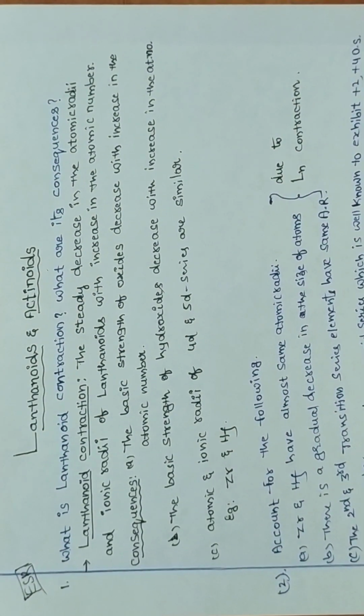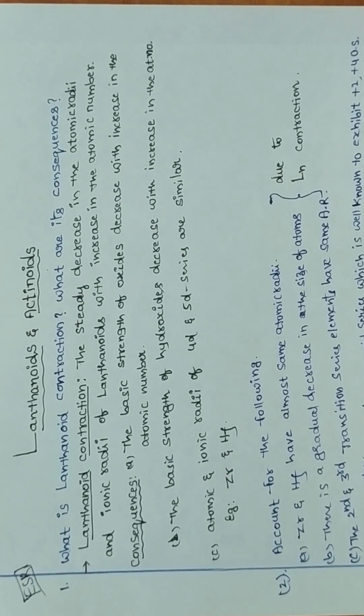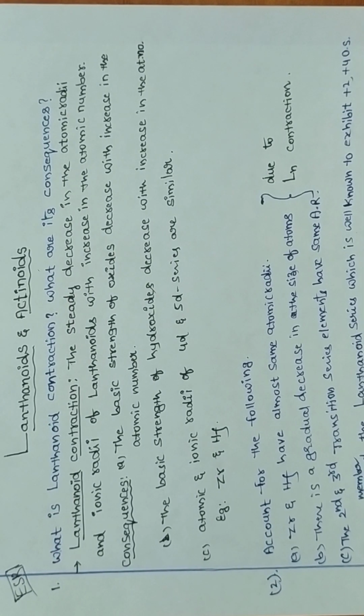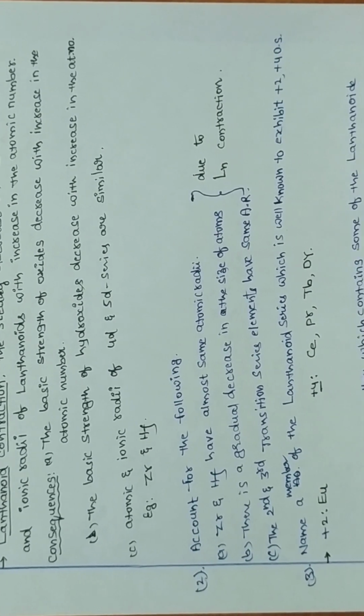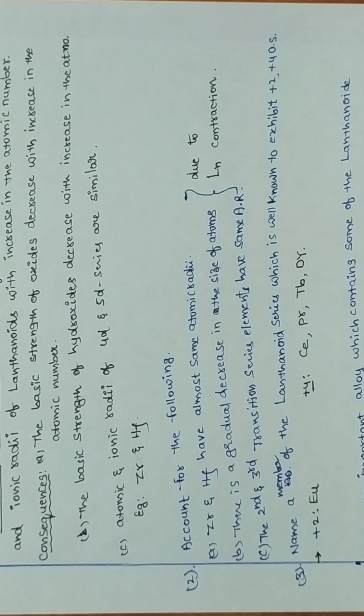Next, from lanthanides, mostly these are the expected questions. What is lanthanide contraction and what are its consequences? Decrease in the atomic radii from lanthanum to lutetium is called lanthanide contraction. Consequences. Next, account for the following. Zirconium and hafnium have almost the same atomic radii due to lanthanide contraction. There is a gradual decrease in the size of atoms. Why? Due to lanthanide contraction.